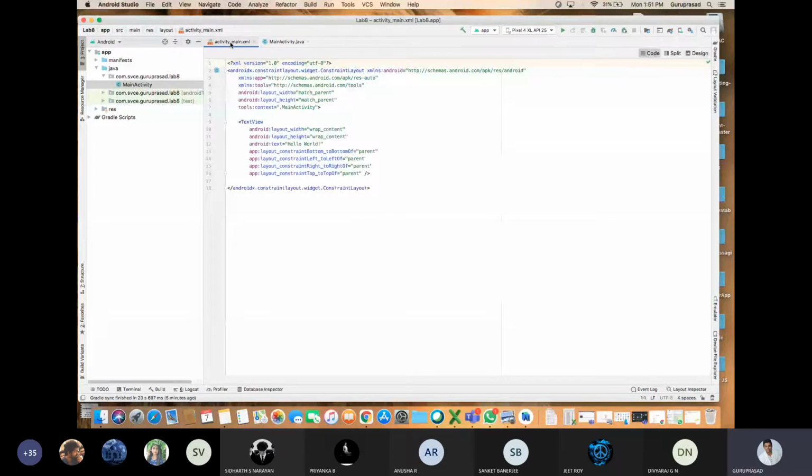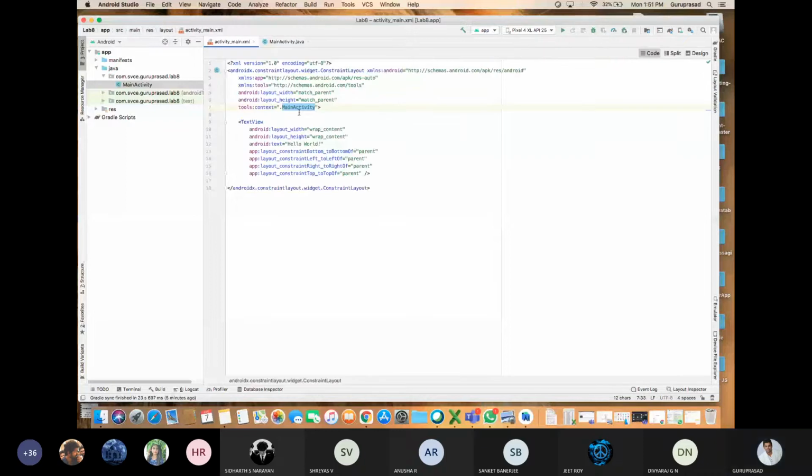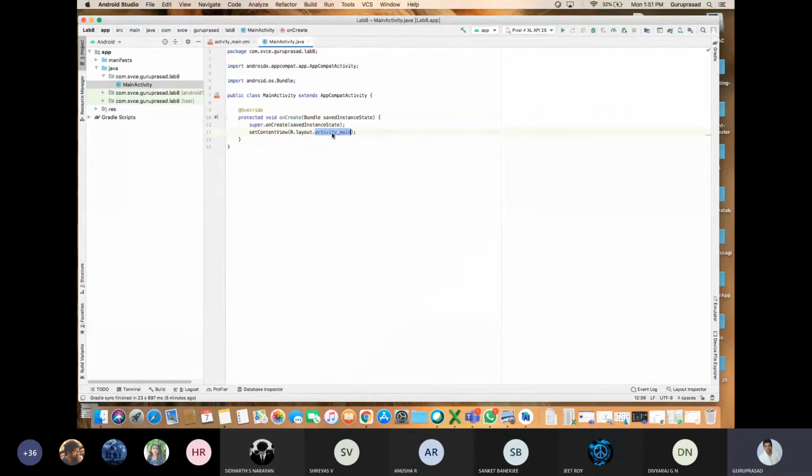See here, it has been integrated with activity main, and in activity main, it has been integrated with .MainActivity. Both are integrated: the XML is addressing the main activity Java, and the main activity Java is addressing the XML.